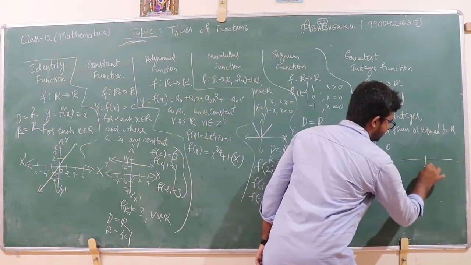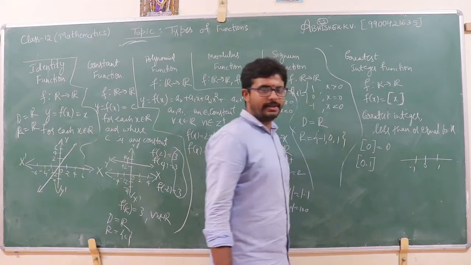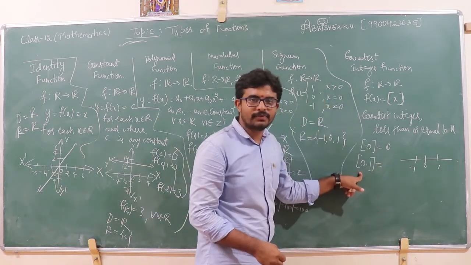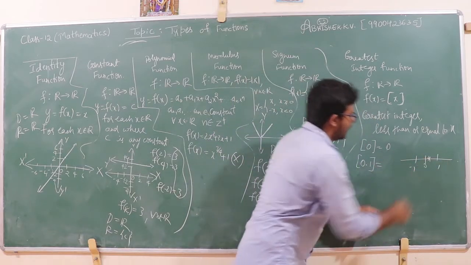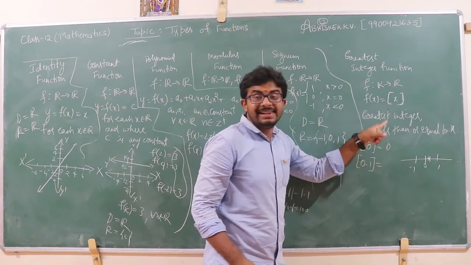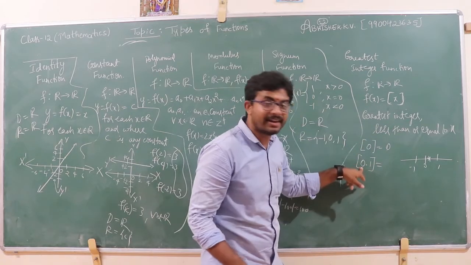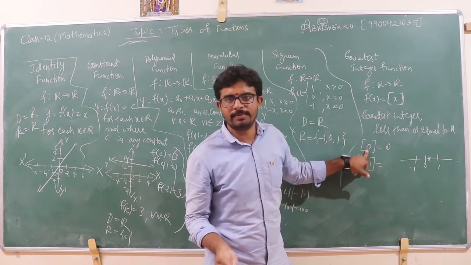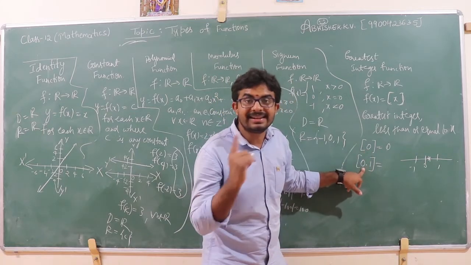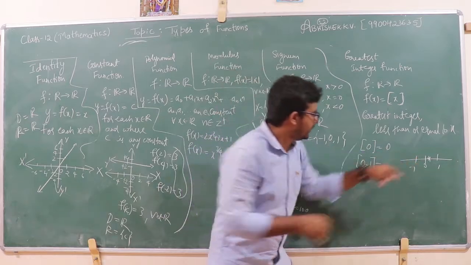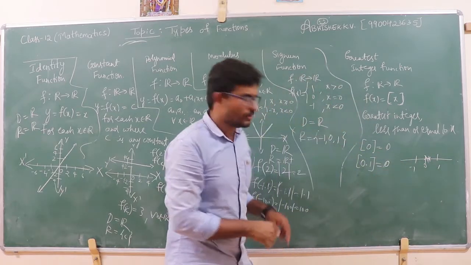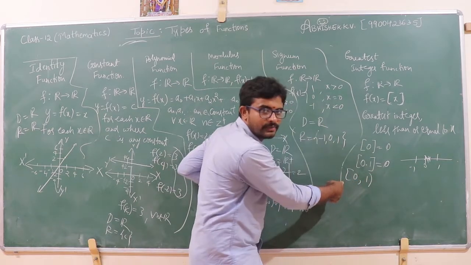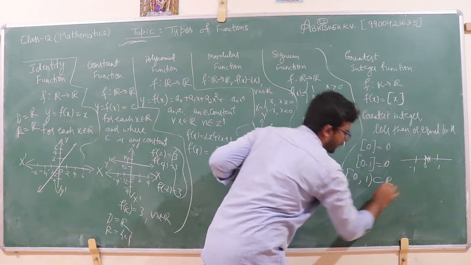take the number line. This is 0, this is 1, this is minus 1, right? What is greatest integer of 0.1? See, greatest integer of 0.1 is equal to what? According to the definition, it is less than or equal to x. If I consider 0, it is equal to 0 only because it is an integer. But this is a real number, 0.1, so it is equal to 0 only. So for the closed interval 0 comma 1, this is a subset of R, right?